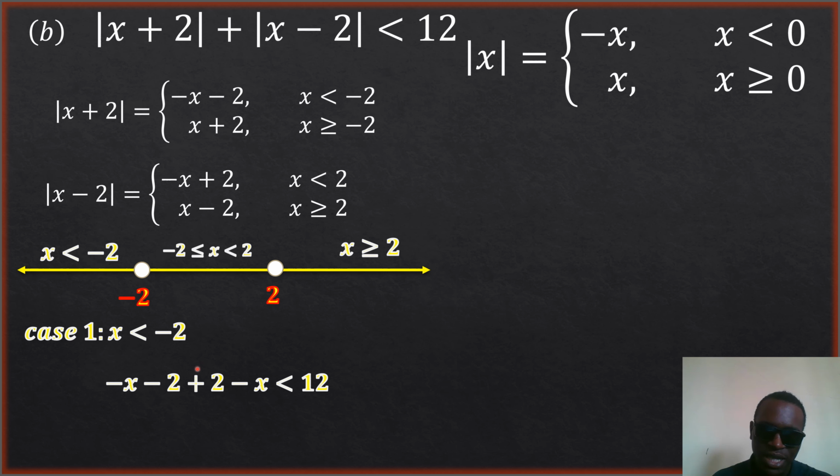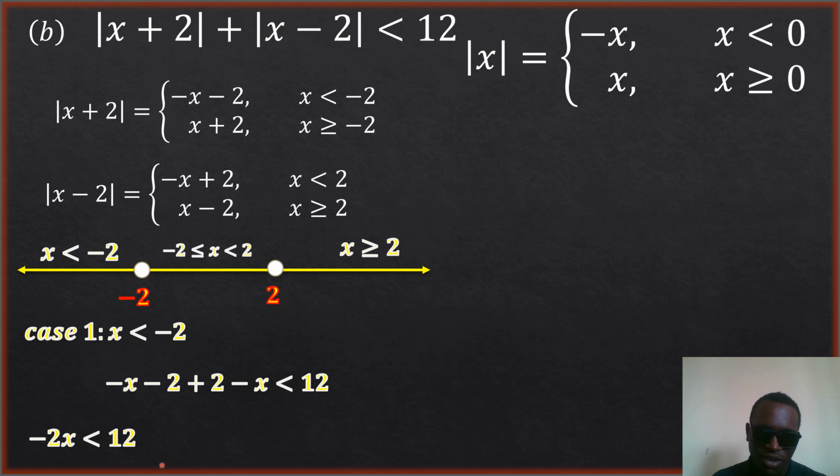It's the same thing. I did it on purpose because while I was typing, when a positive and negative sign meet, it will show plus or minus, and I don't want to display it like that. But 2 minus x is the same thing as negative x plus 2. This result is less than 12. Are you seeing that? At the end of the day, negative 2 plus 2 is 0, so negative x minus x is negative 2x.